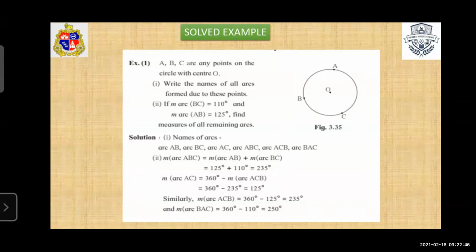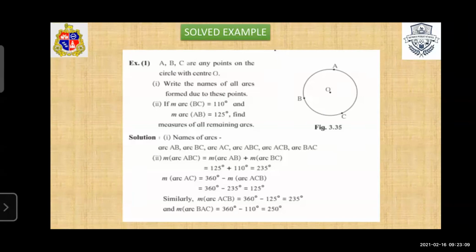Students, don't forget to write arc. Then we consider three points: arc ABC, arc ACB, arc BAC. So the first answer is finished.